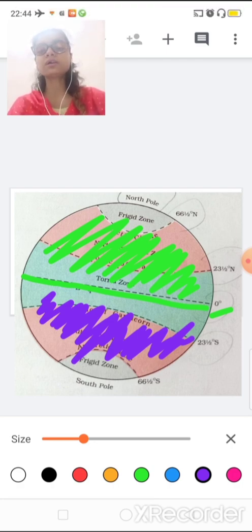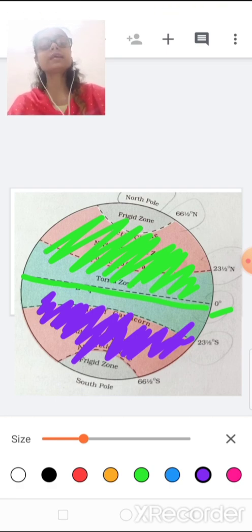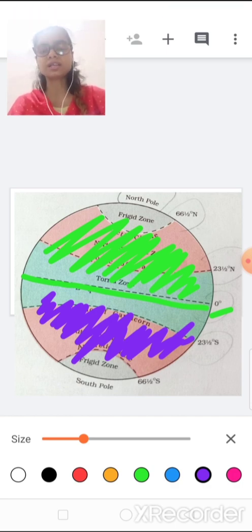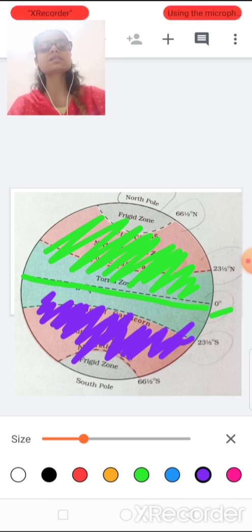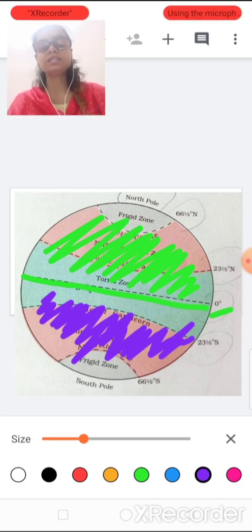Now further, these hemispheres will be divided into heat zones, and it divides accordingly to how the sun rays fall in these areas. If the sun rays are straight, then definitely the areas are hotter than the other areas.